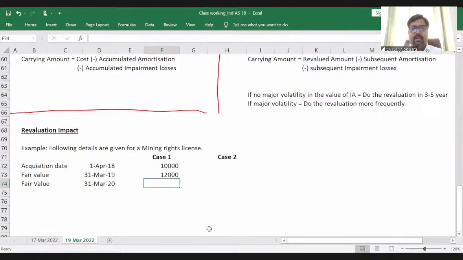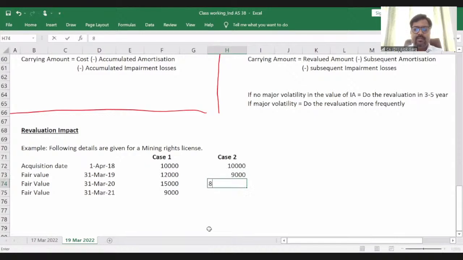And subsequently, let's say it became again 15,000 rupees on 31st March 20, and on 31st March 21, it dropped down to 9,000 rupees. Case 2, again it was 10,000 rupees. It became 9,000 rupees, then 8,000 rupees, then 12,000 rupees. So these values are given.